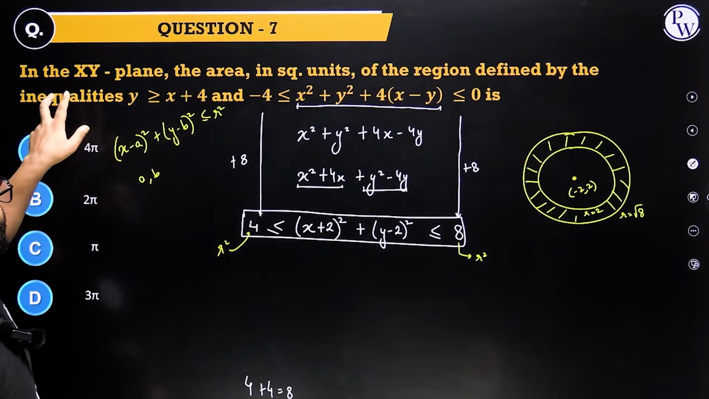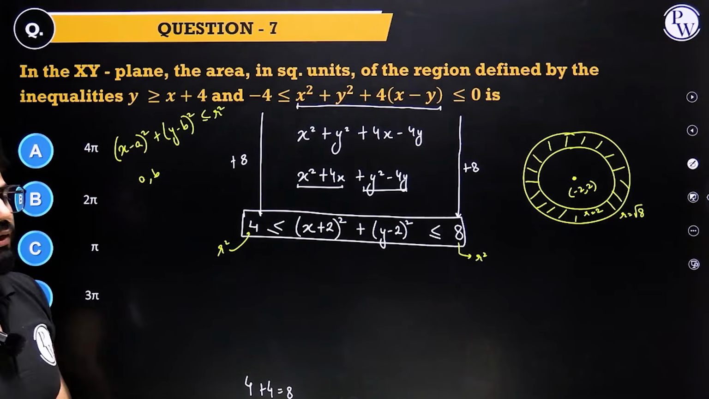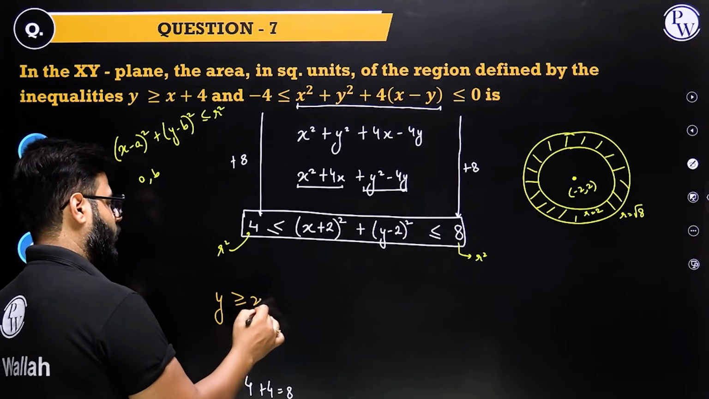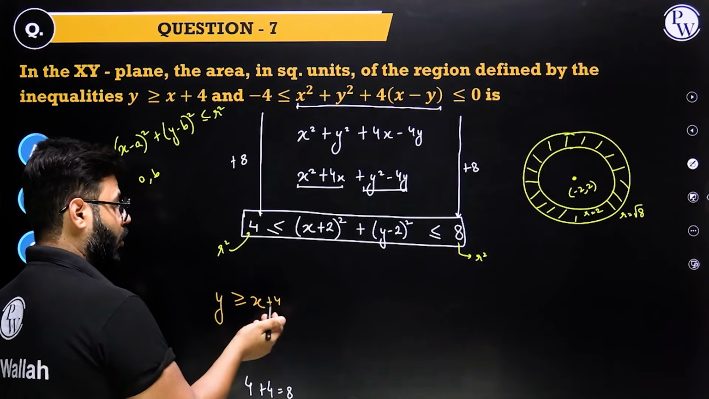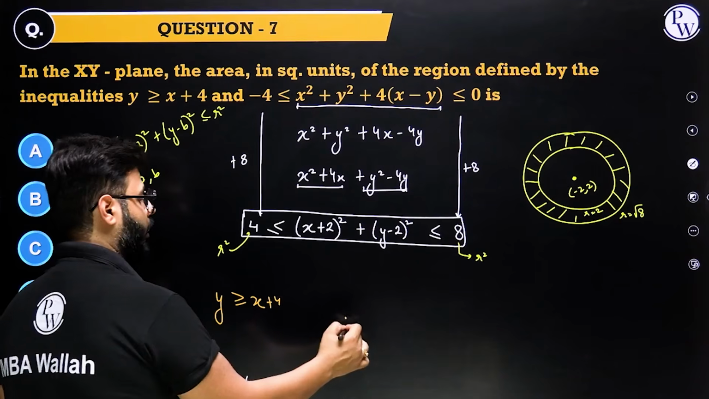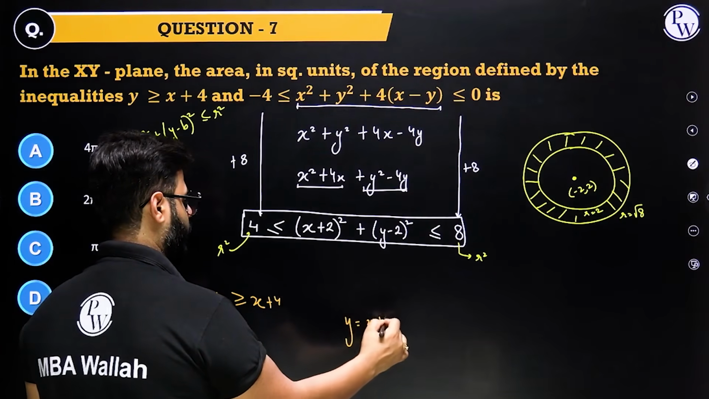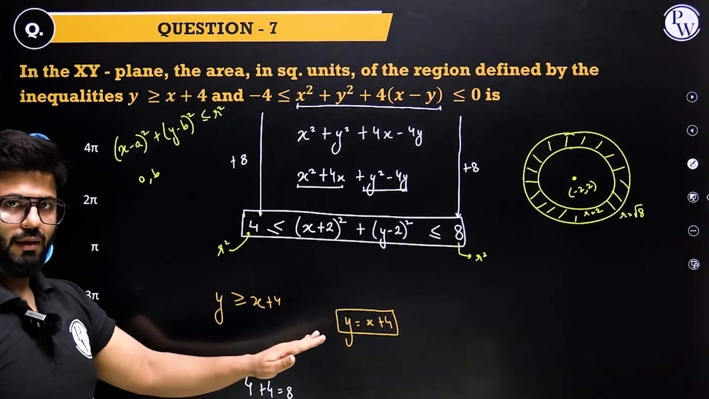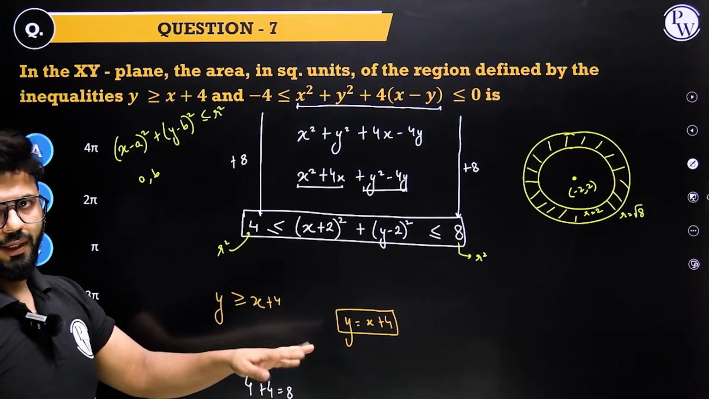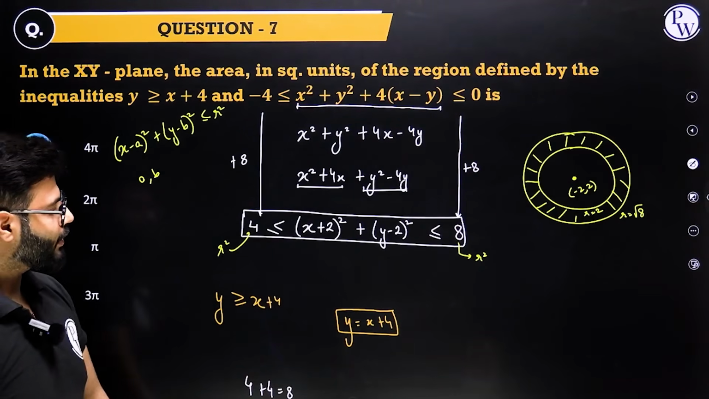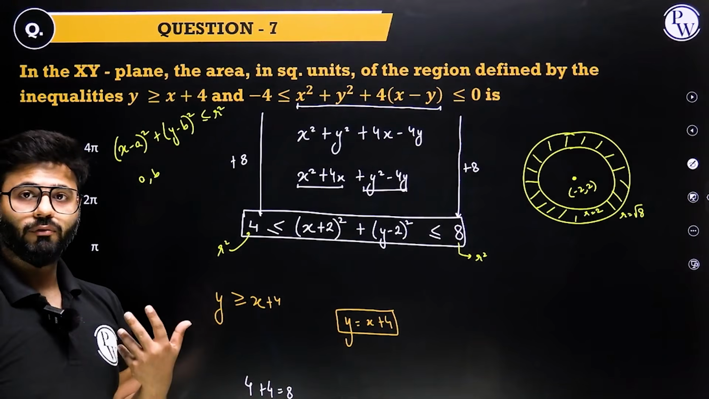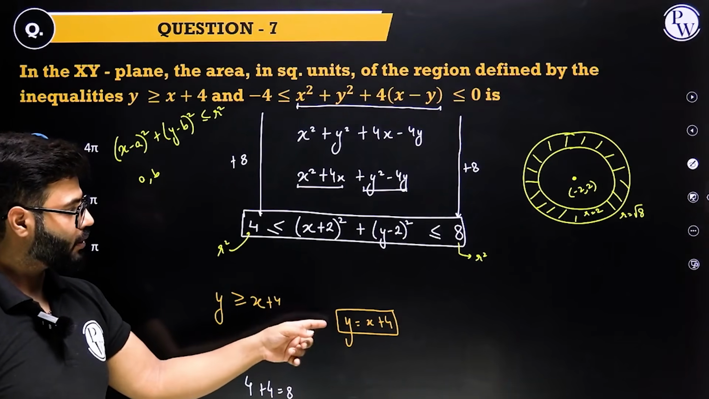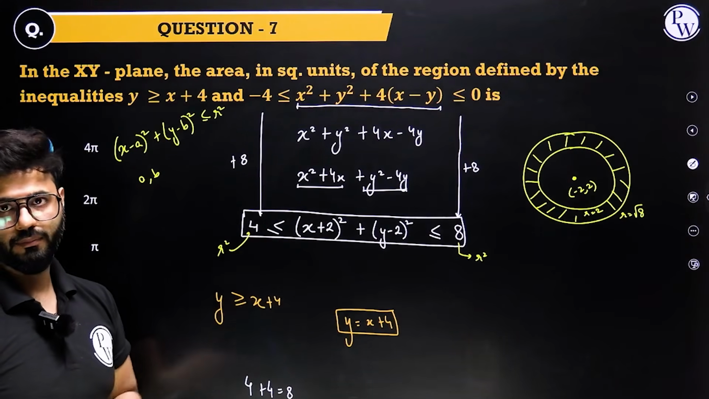Also, y is greater than or equal to x plus 4, another equation we are given. So we are interested in finding out a line which follows this. So the idea to draw this particular graph is to draw the line y equals x plus 4 first. And then this will represent the area either above the line or below the line. We'll see it later. Now see, CAT does not give you a random question. CAT does not give you a random line. This line has to do something with that.